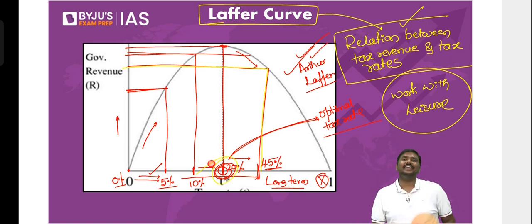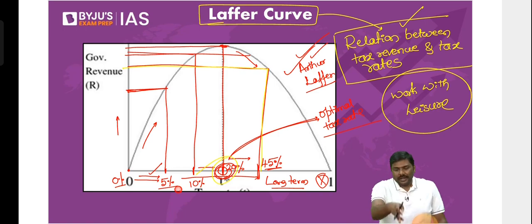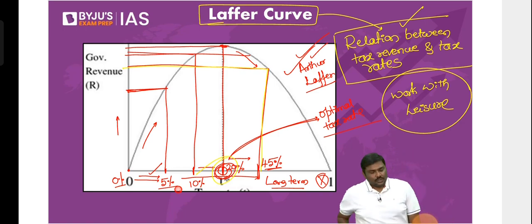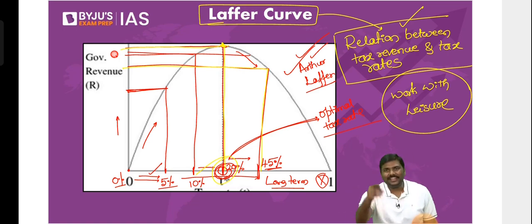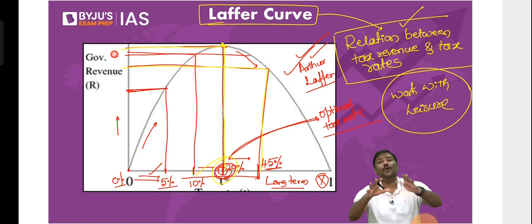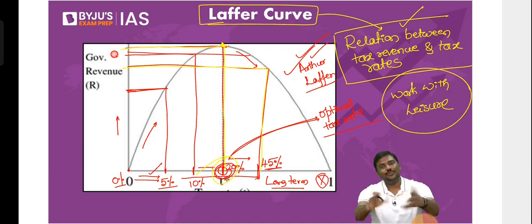One, you don't know what is the exact tax rate. For example, you're the prime minister. You've read about Laffer curve now. You want to do this in India, so that you want the optimal tax rate to be implemented, your revenues, you want it to be highest. But has the theory told you what is the optimal tax rate? How do you arrive at it? No, it has not told you that. Is there any formula for it? No, there is no formula for it. That is one of the biggest drawbacks of this particular theory.